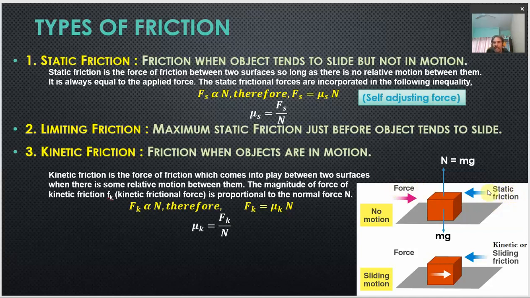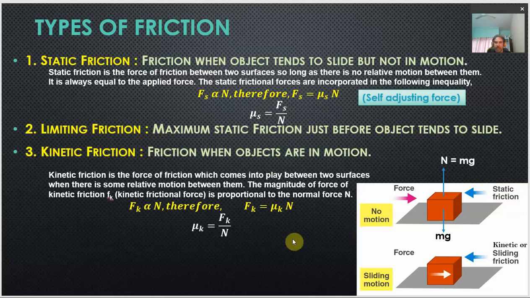So, right at that time, whenever one object is at the verge of sliding, or just before it begins sliding, under the effect of these two forces, whatever the value of static friction is, its maximum value is called the limiting friction, or limiting value of the friction. So, what is limiting friction? It is the maximum static friction just before the object tends to slide.